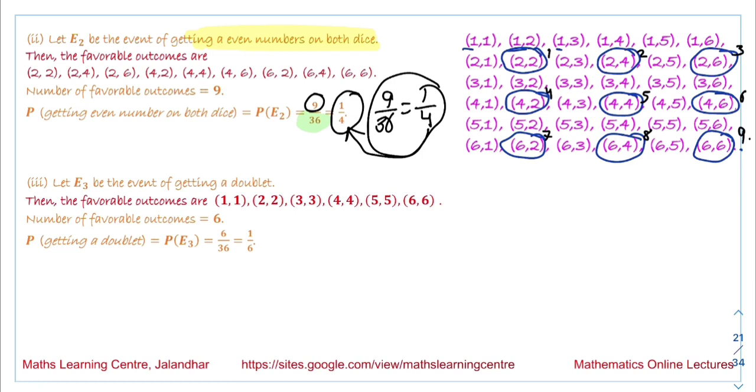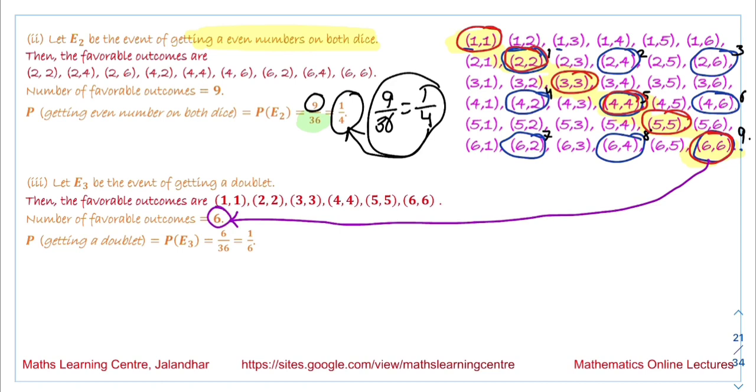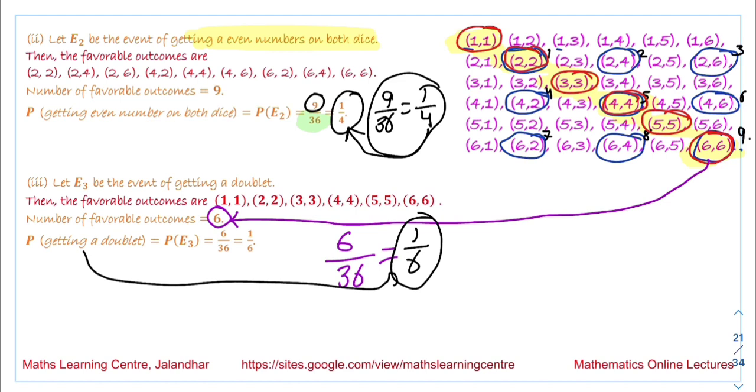The third case we have, the event E3, is the event of getting a doublet. So the doublets we have over here: 1,1 is a doublet, 2,2, 3,3, 4,4, 5,5 and 6,6. We are talking about these values. These are the doublets. So the number of favorable outcomes is 6. The total number of outcomes is 36. So the probability of getting a doublet is 6 by 36, that is equal to 1 by 6.